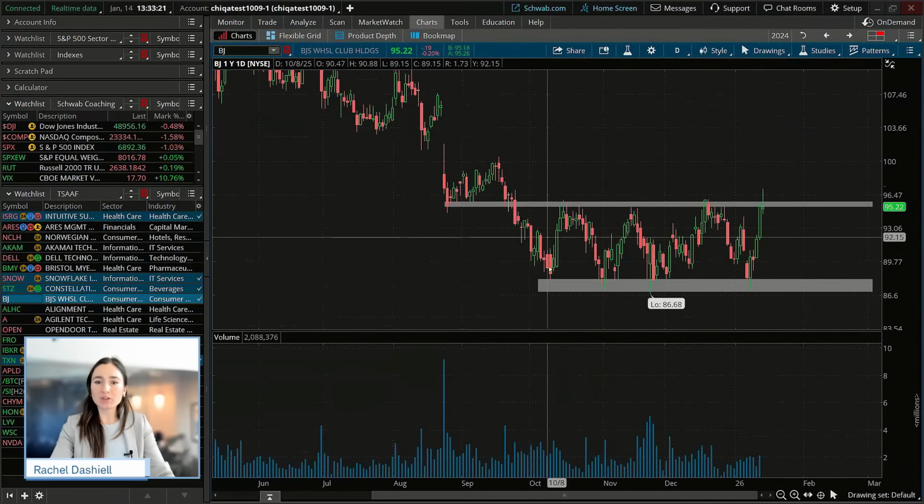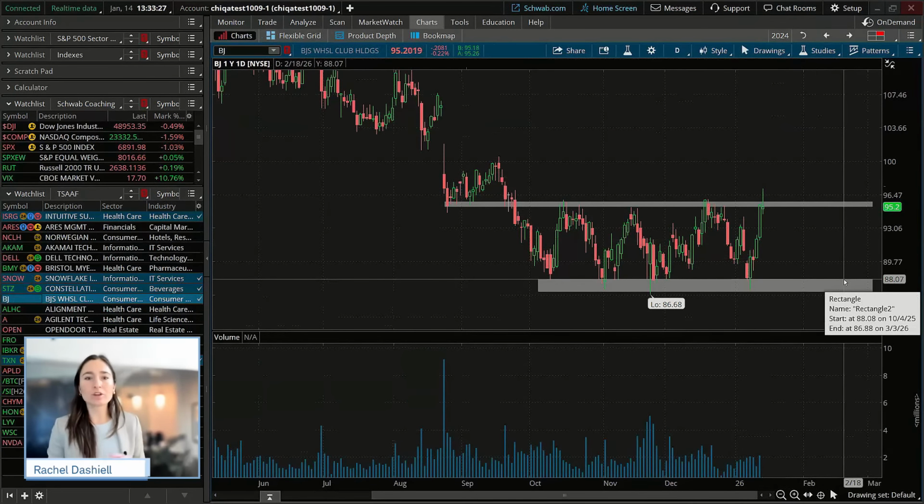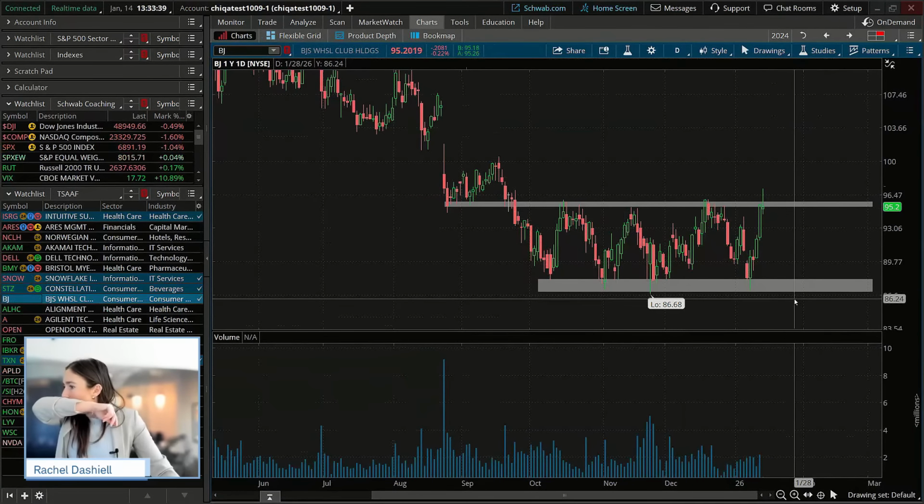What you're typically going to see in a range is multiple touches on either side. To make it a rectangle, you really only need 2 touches on the upside and 2 touches on the downside. So we got some of our rules there. We have this zone being touched more than 2 times, actually 4 or 5 times on both sides.